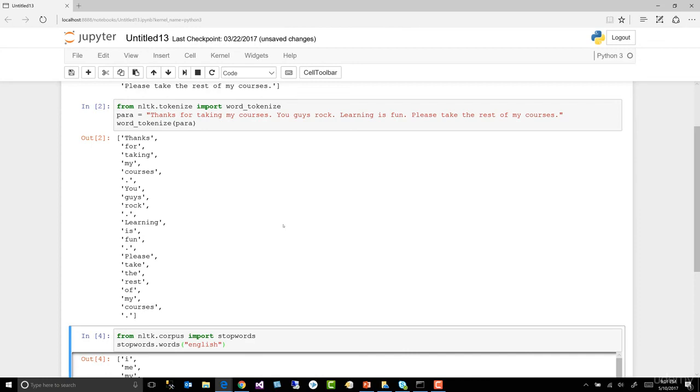So at this juncture, I think you can get an idea of just how powerful the toolkit, the tool NLTK, is.